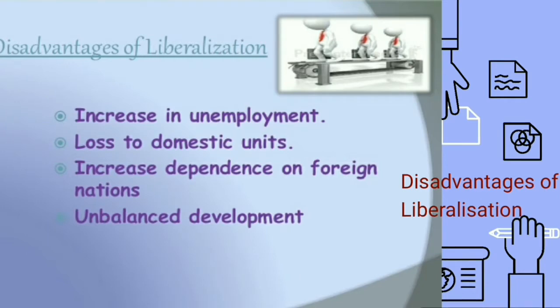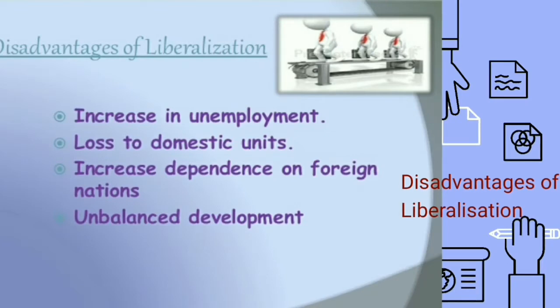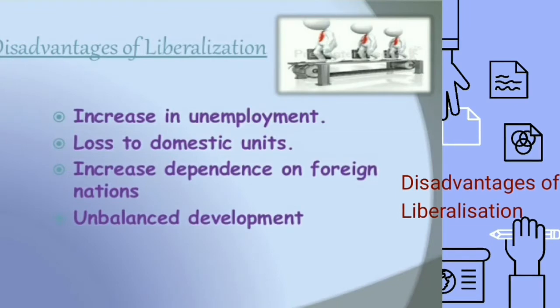So our domestic companies, domestic units, were ignored, and the increase in dependence on foreign nations has also created trouble for the nation. As previously we were following a closed economy, now we started an open economy, so it created unbalanced development. So these were the disadvantages of liberalization.